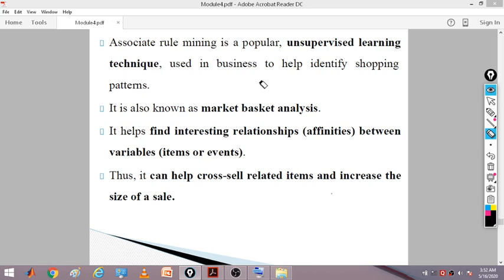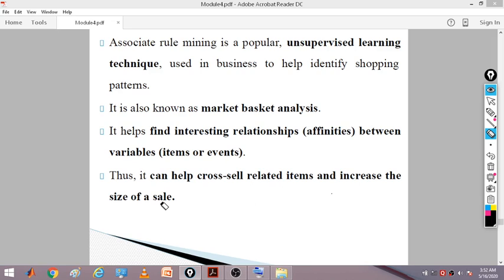For that purpose it is also known as market basket analysis. Market basket analysis means if one person is purchasing one item, what other items are likely to go into his basket. So we are calling that market basket analysis. It helps find interesting relationships between the variables, and thus it can help cross-sell related items and increase the size of sales.